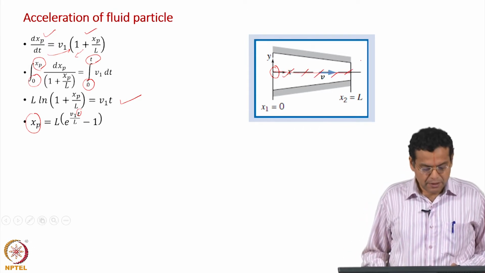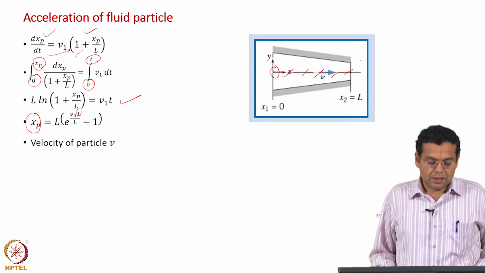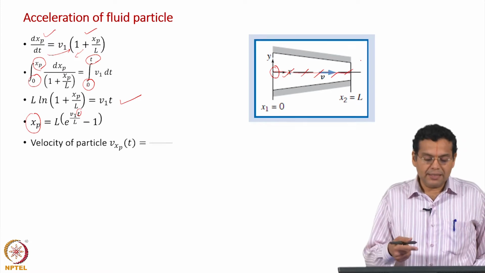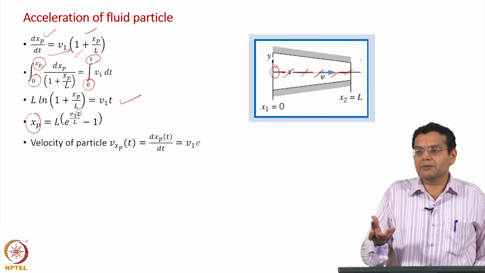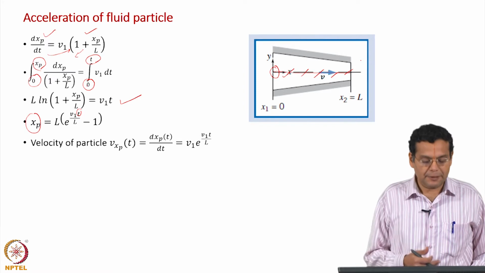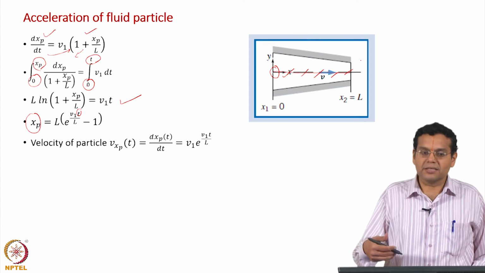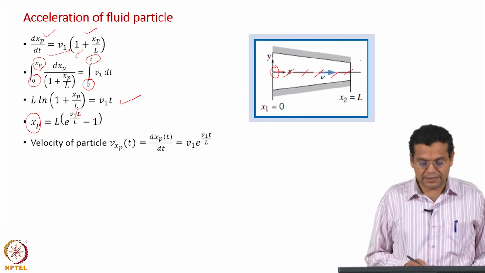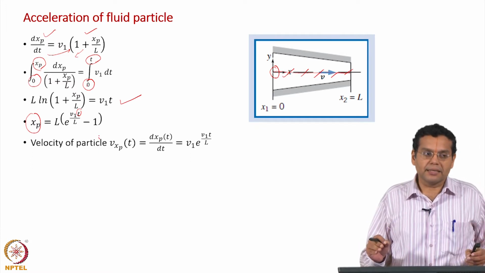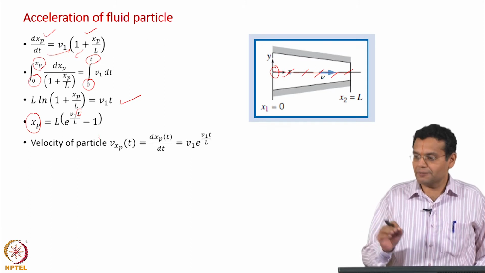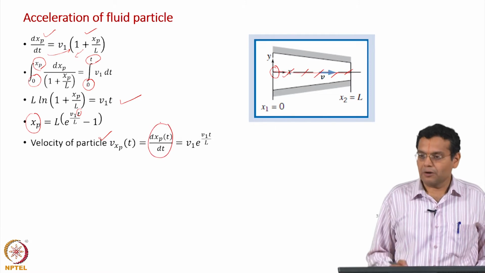Of course, now once you have got the expression for the position of the particle, as I told you some time back, in this case we have got it from the velocity field. If it were an experiment, let us say we discuss particle image velocimetry, you would get this from experimental data. Once you have the position of the particle, simple differentiation will give you velocity, and one more differentiation will give you the acceleration. That is exactly what we are doing, and that is why this is exactly the same as particle mechanics applied to a fluid particle. The velocity of the fluid particle is equal to the first derivative of the position.